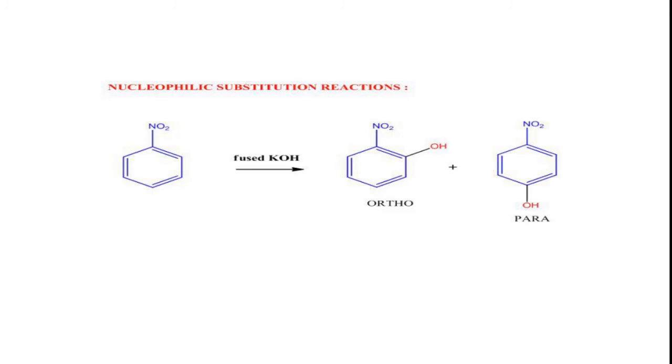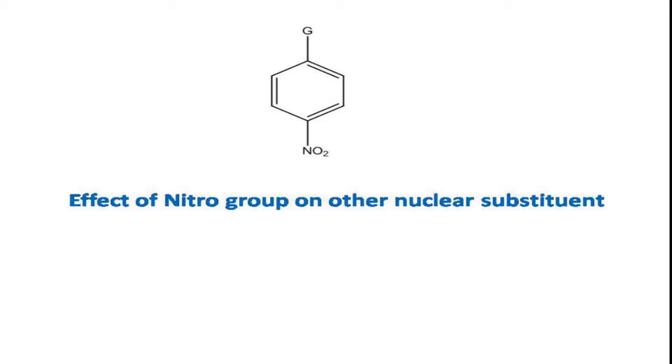Coming to the nucleophilic substitution reactions, nucleophilic substitution takes place either at the ortho position or at the para position. You can see here, when nitrobenzene is subjected to fused potassium hydroxide, the nucleophile is the hydroxyl group. This OH minus group will enter at the ortho position or para position. Finally, the effect of the nitro group on the other nuclear substituents.